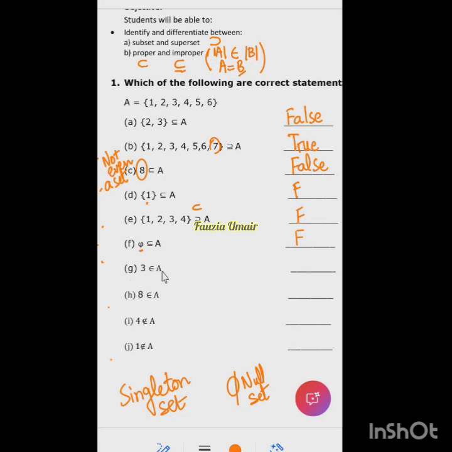Now from G part onward, this symbol is used. I told you about this symbol yesterday. Can anyone recall what this symbol is? It means belongs to. And if we put a cross on this, this means does not belong. Right? Does not belong. So now if I read this statement, it is 3 belongs to A. So do you think 3 belongs to A? Or 3 is part of A?